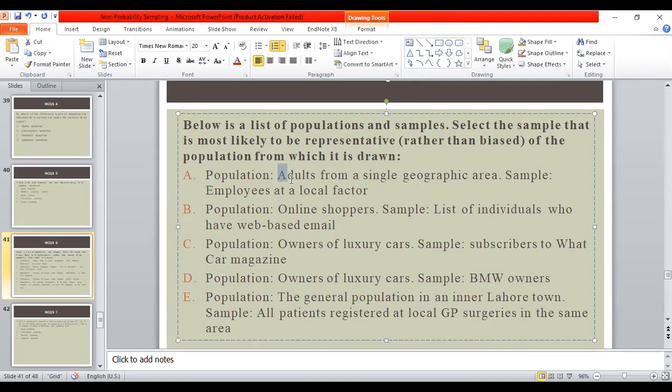A: population is adults from a single geographical area and sample is employed at a local factory. B: population is online shoppers and the sample is a list of individuals who have web-based email. C: population is owners of luxury cars, sample is subscribers to a car magazine. D: population is owners of luxury cars and sample is BMW owners. E: population is the general population in an inner Lahore town and the sample is all patients registered at local GP surgeries in the same area.